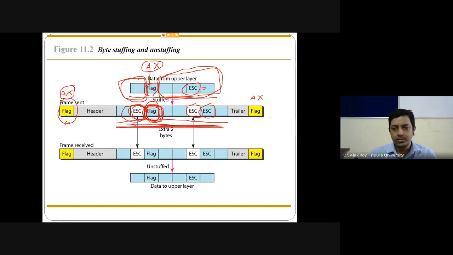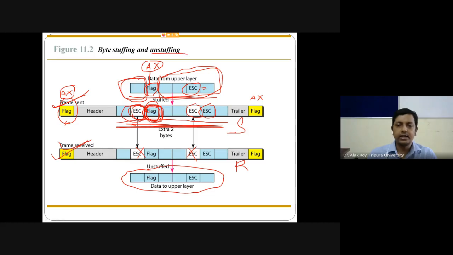That is for the sender side. At the receiver side it does the opposite. In the frame received, just remove this extra escape character, and you will get the original data. The first part is known as byte stuffing, the second part as byte unstuffing.